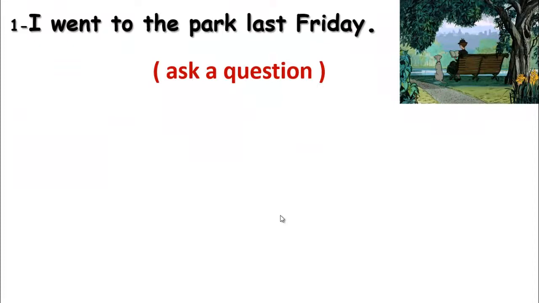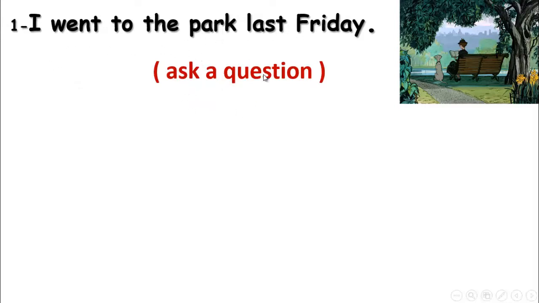Now, before we move to our lesson, let's revise some points. This question comes to you in the test or the final exam. It asks you to do as shown. Number 1. I went to the park last Friday. Here we want to ask a question. How can we form a question? If you look at this sentence, it says what? I went to the park last Friday.